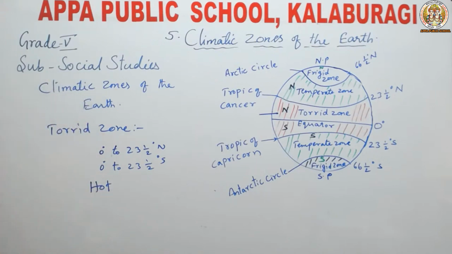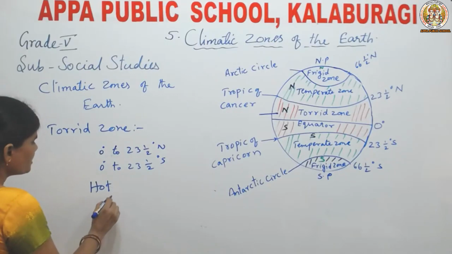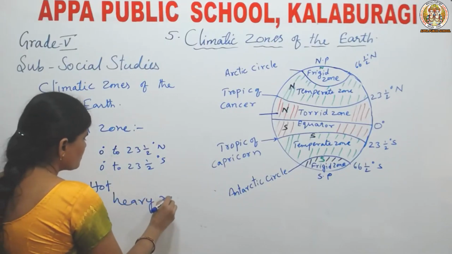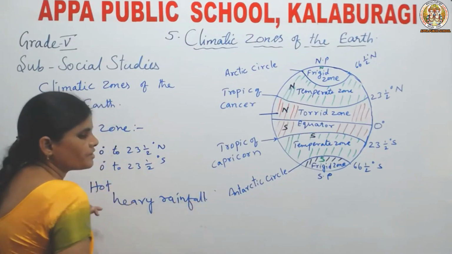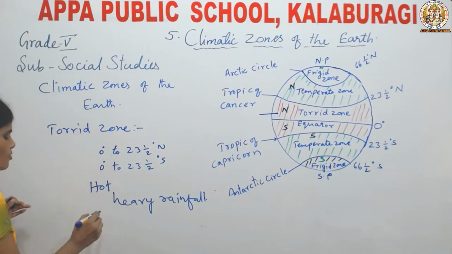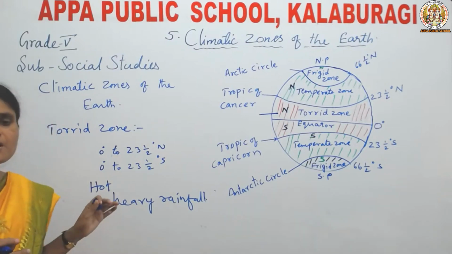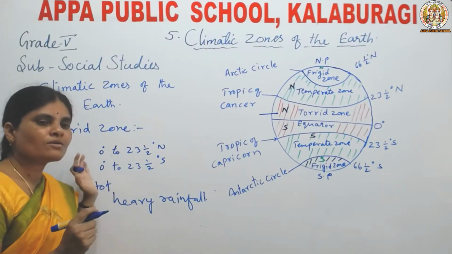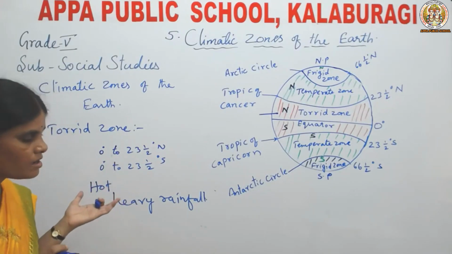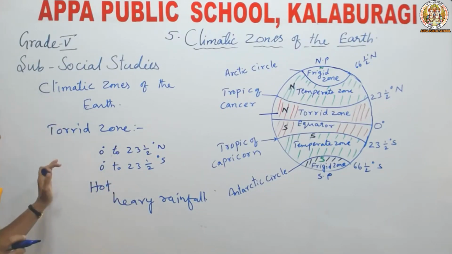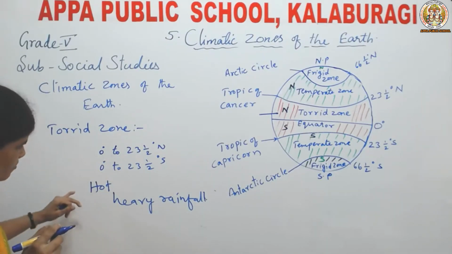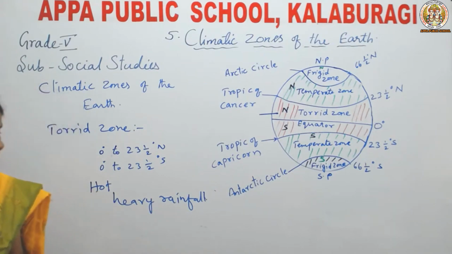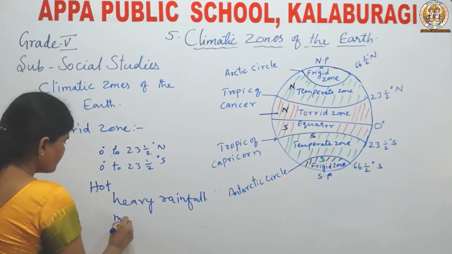Next, this zone receives heavy rainfall, and the rate of evaporation is also more. What do you mean by evaporation? Evaporation is nothing but changing water into water vapor. It experiences mild winters.